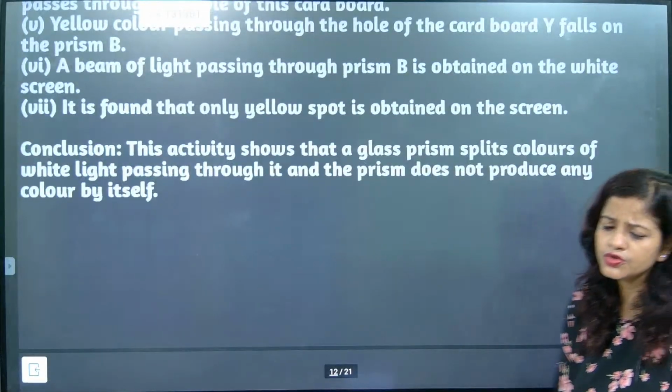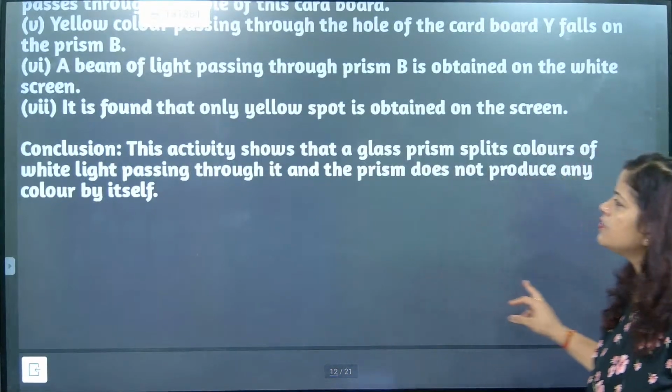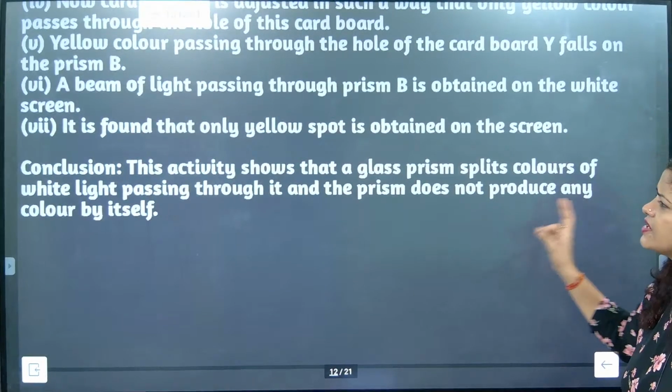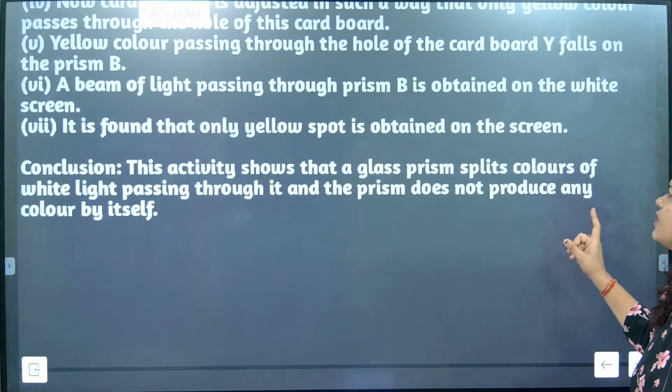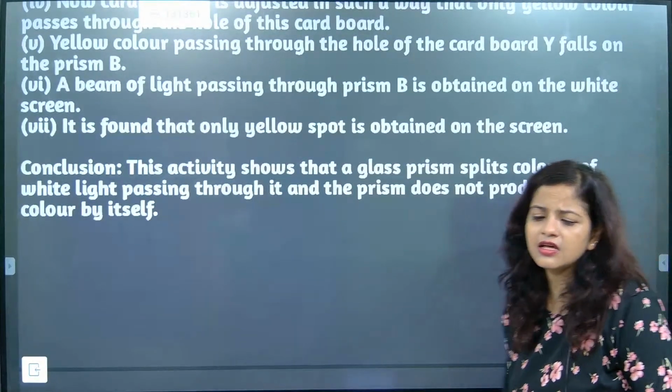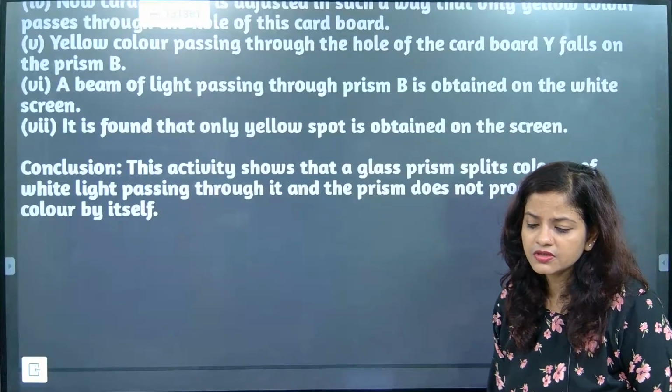What is the conclusion of this activity? The conclusion is that the glass will split white light passing through it into seven colors, and the prism does not produce any color by itself. Understood?